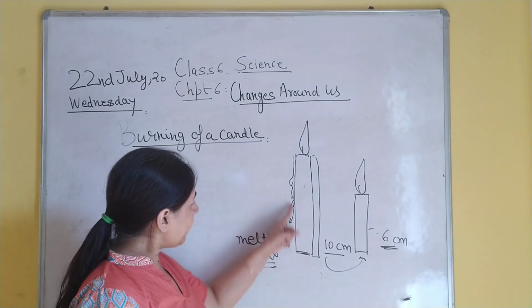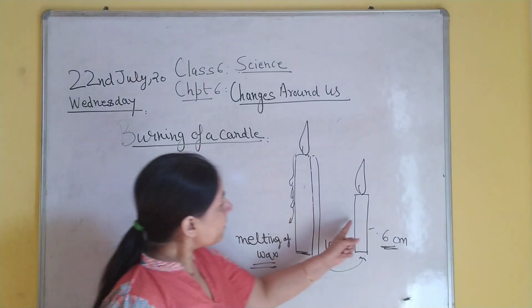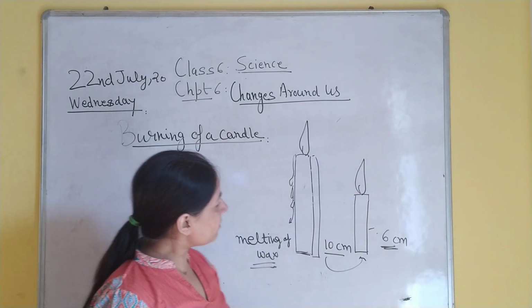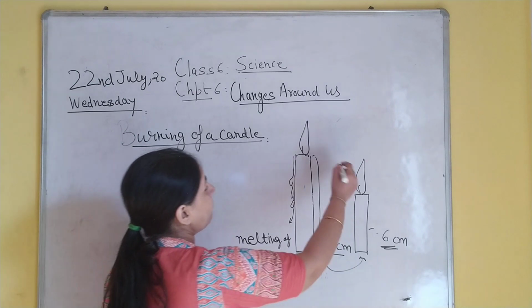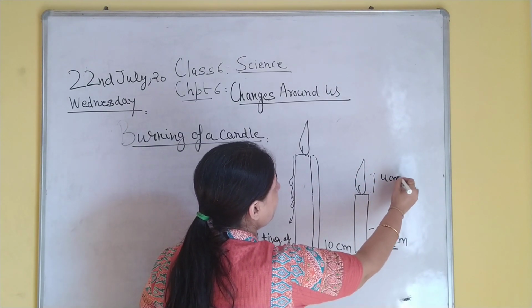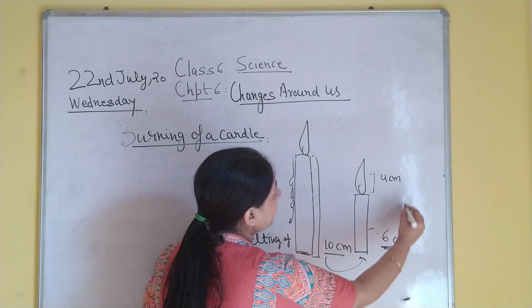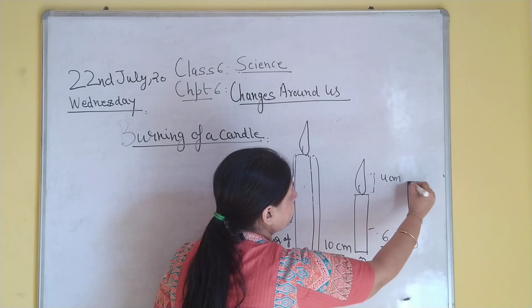Now if we collect the wax, melt that wax and later want to add that wax to the candle, we will have to increase the height by 4 centimeters more. But the molten wax, if added, will increase the height to some extent.